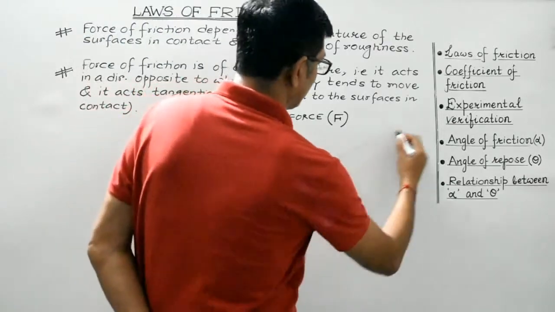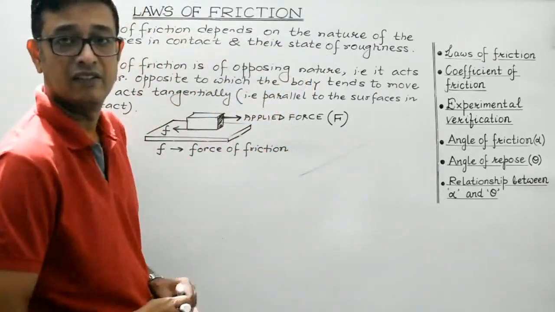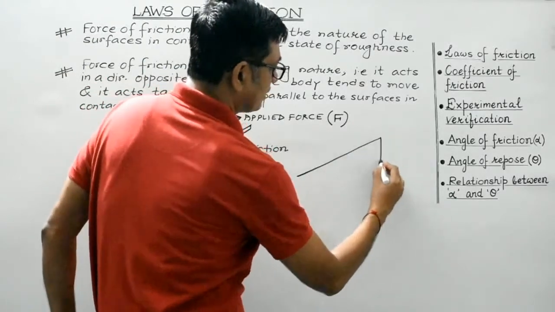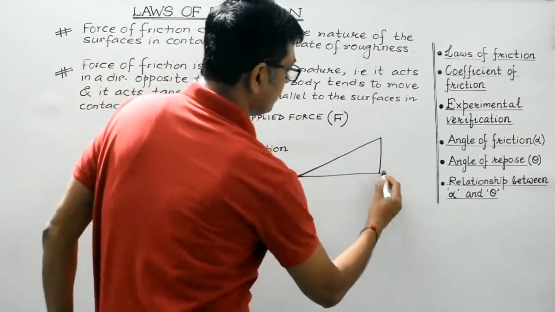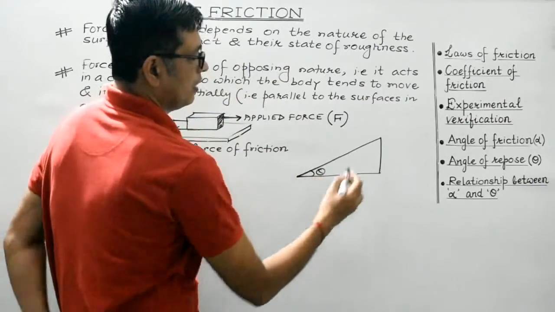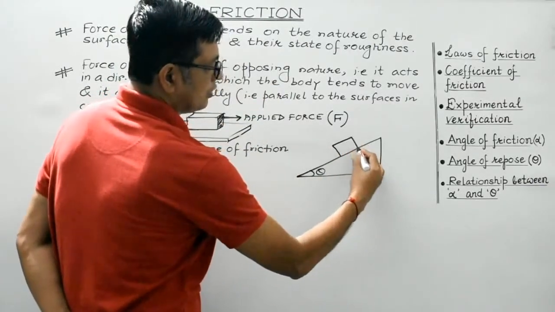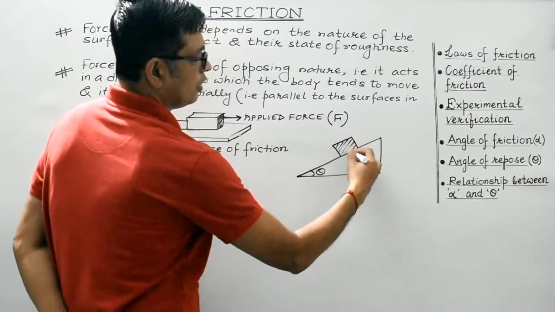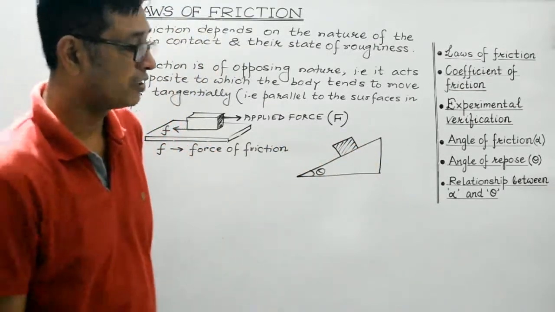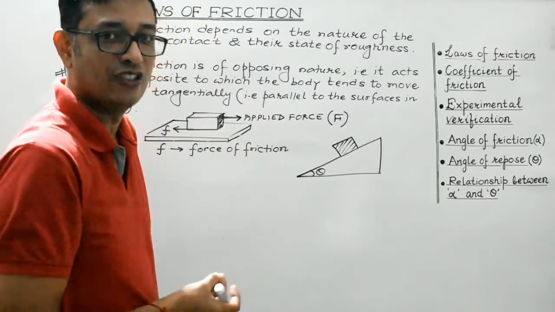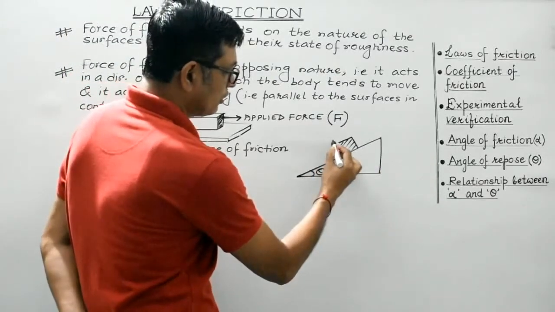Let us consider this to be an inclined plane, right? This is an inclined plane which, suppose, makes an angle theta with the horizontal. And suppose this is a block over here. Obviously, this block which is kept on the inclined plane will tend to slide down, isn't it?